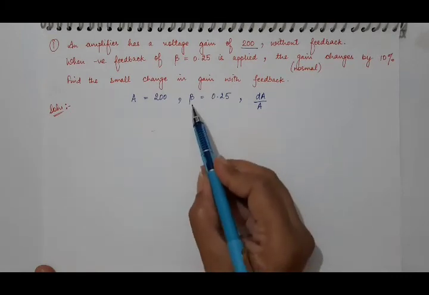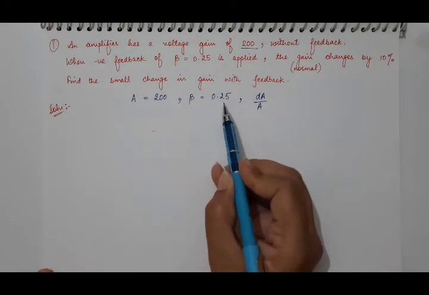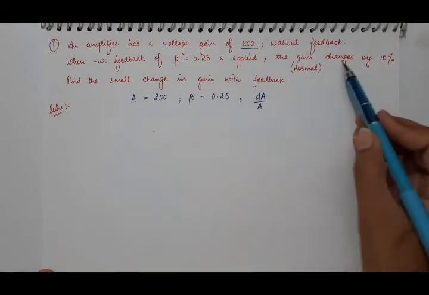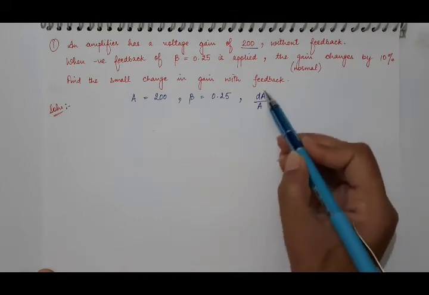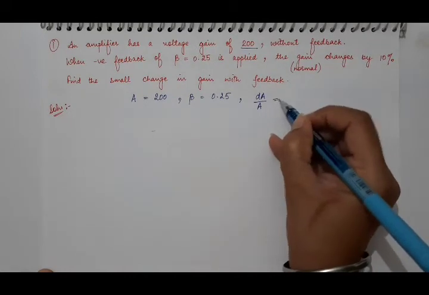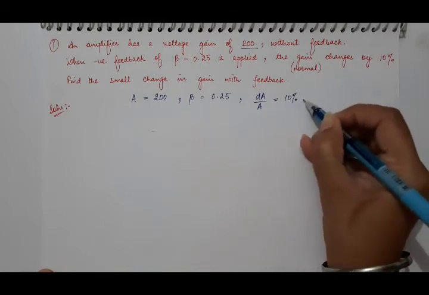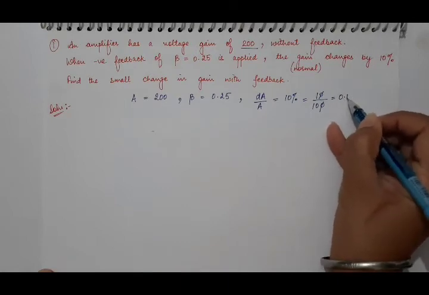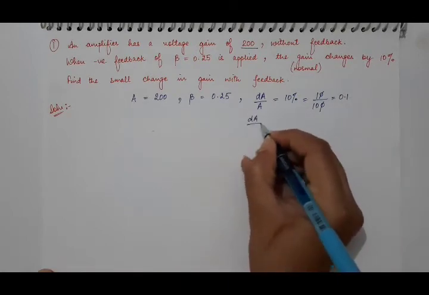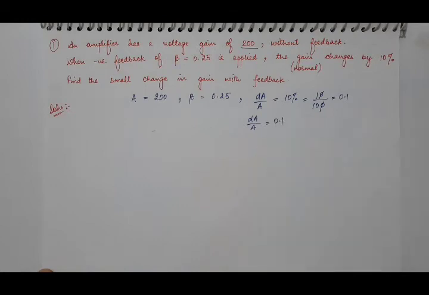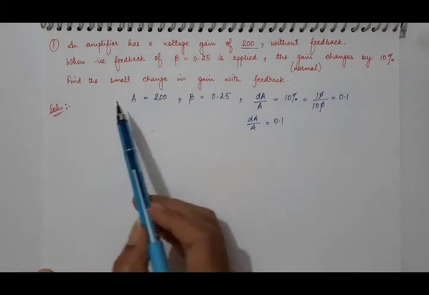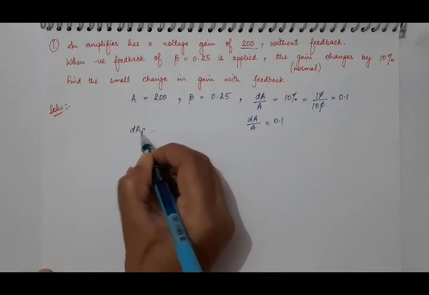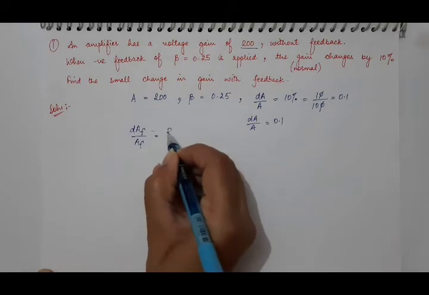So when feedback factor beta of 0.25 is applied, then this normal gain, means open loop gain, changes by 10%. So what will be the fractional change in A? dA by A is given as 10%. Means 10 by 100, the zeros will cancel out, so we have 0.1. So this dA by A is 0.1. And what we have to calculate? We have to calculate the small change in gain with feedback. Means we have to calculate this dAf by Af with feedback.